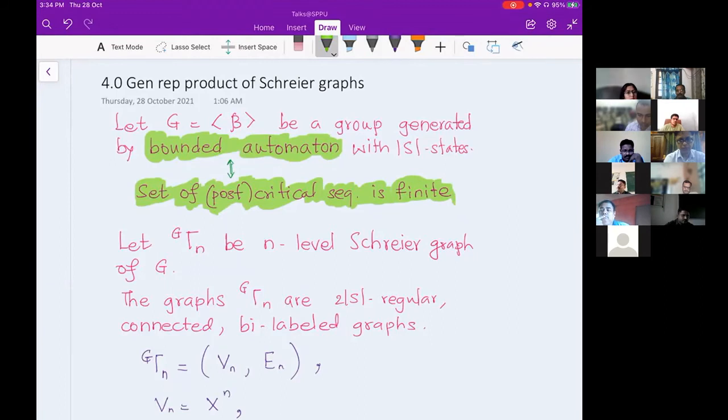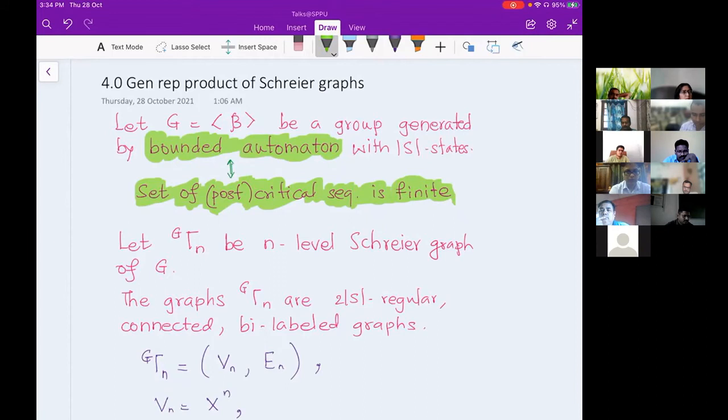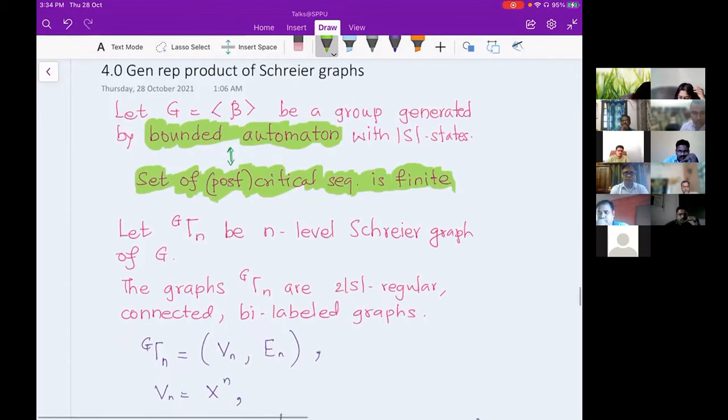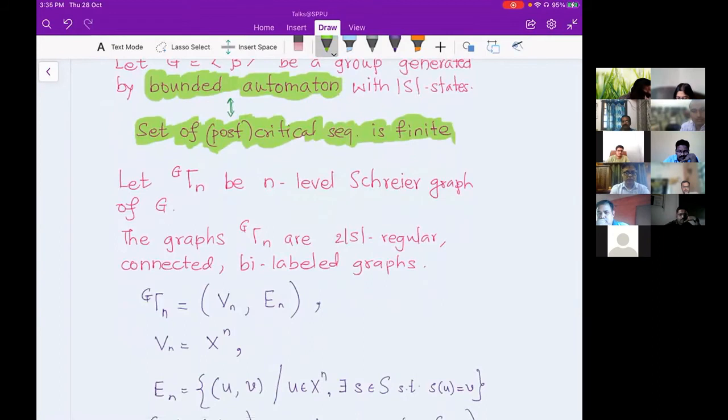So now I'm trying to generalize it. I'm taking any post-critical sequence, and from the automaton I'm trying to find out which of my generators are participating in that non-trivial cycle. So I will get a set of generators. In the Basilica case, we got that set of generators as A and B. Not every generator will participate every time. So I will get some set of generators which are participating in that non-trivial cycle action. Then some of those edges will go across the sheet and some of them will go within the sheet, depending on the first component of your replacement product.